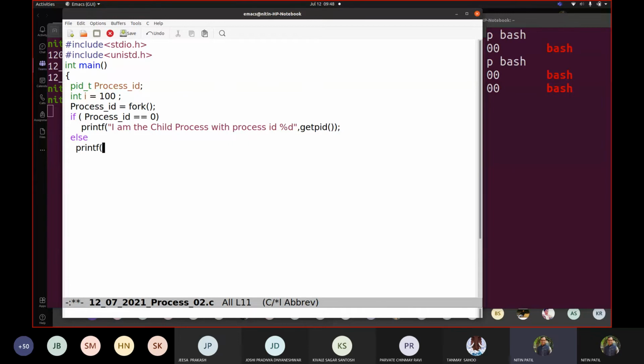printf "I am the parent process with process ID". Now we know what is the function call to get it. Okay, I am the parent process with the process ID this, for a child %d. So we know parent PID would be taken this way. And we'll write this child ID because parent process runs. That's what we wanted to see.